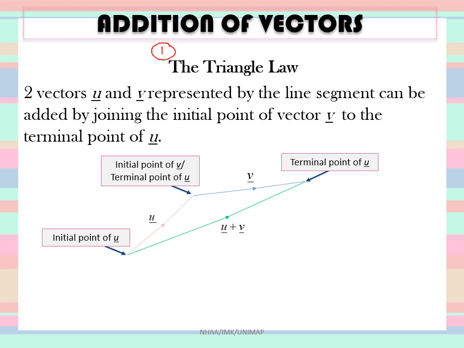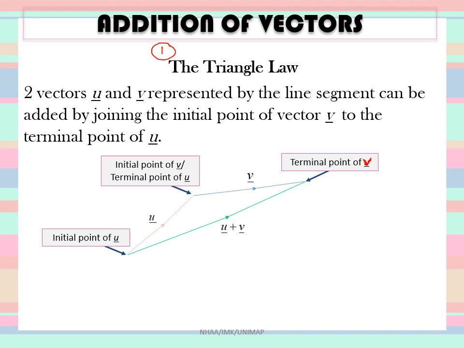We can draw a vector for the resultant vector u plus vector v by connecting the initial point of u with the terminal point of v. There is a correction here: this is the terminal point of v.